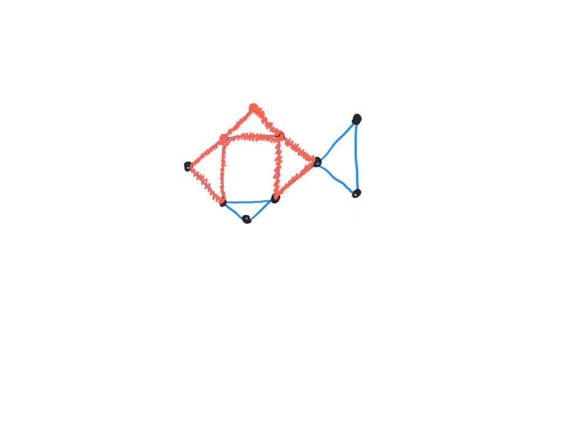Now, since I didn't get an Eulerian cycle at the end, I missed out on some of the edges. I'm going to try to backtrack from my final position here and see what was the last point where I made a wrong turn. And it looks like I made a wrong turn here.